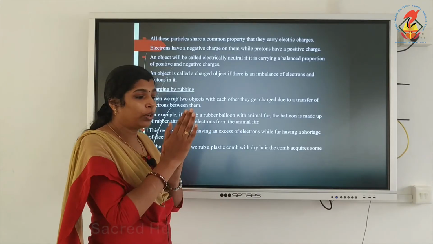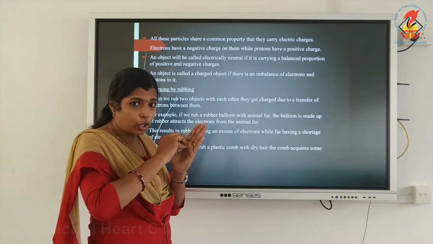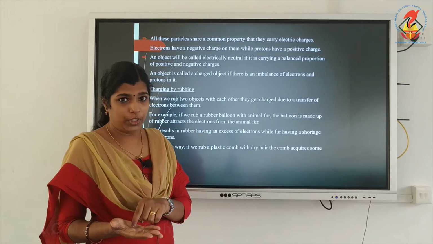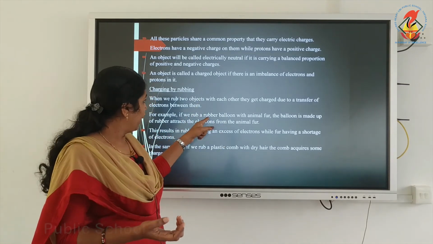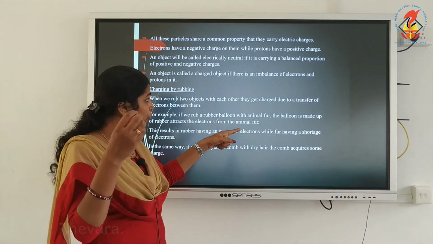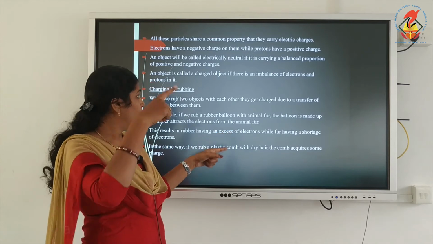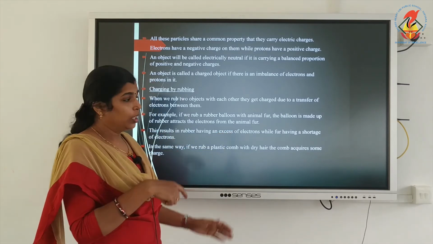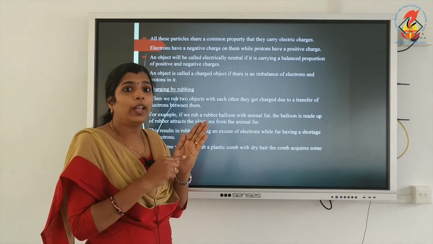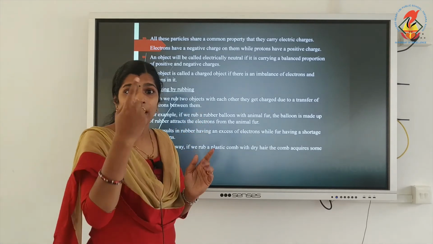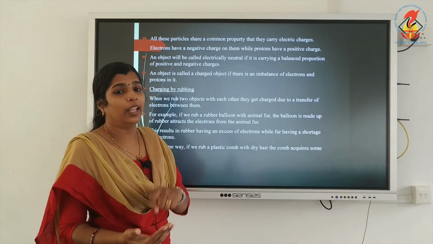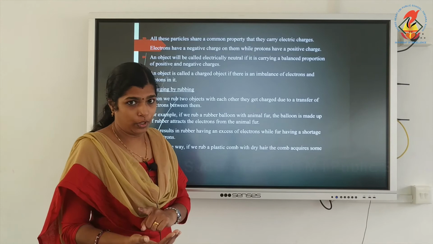So, when you rub two objects, electrons flow from one object to the other. Here, a rubber balloon is rubbed with animal fur, so electrons from the fur will move to the rubber. The rubber will have excess electrons and there will be a shortage of electrons in the fur.